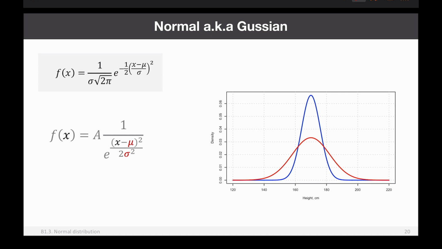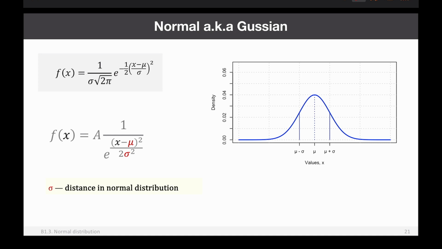And this is just an example where we have both distributions together again. So you can see it. So here we have sigma equal to 6, and here we have sigma equal to 12. So sigma is a parameter of the normal distribution that defines its variability. It defines how far values can go from mu.